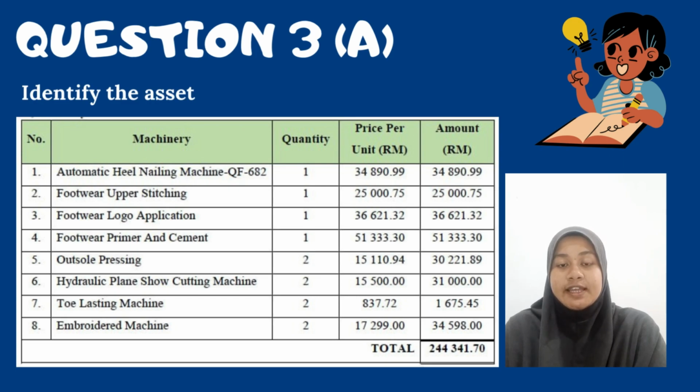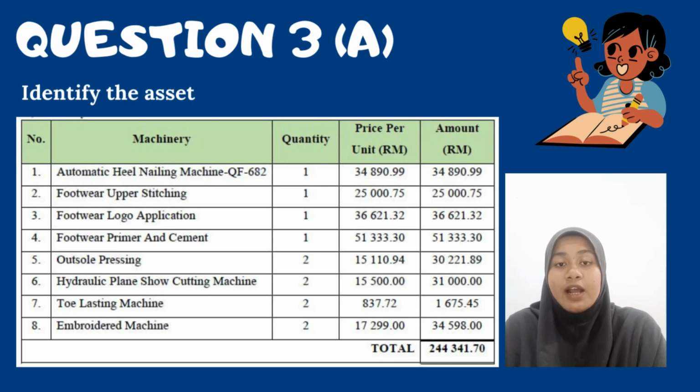As you can see the table below is the estimate cost for the machinery. From the table, you can see 8 types of machinery in our company, which is automatic hem kneeling machine, QFC 82, footwear upper stitching, footwear logo application, footwear primer and cement, also pressing, hydraulic paint show cutting machine, toe lasting machine, last but not least, embroidered machine.